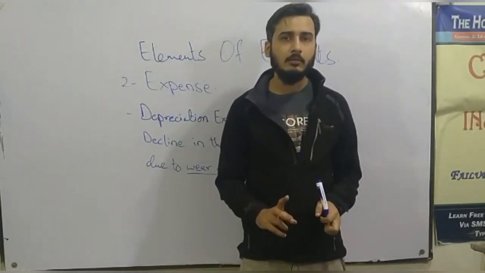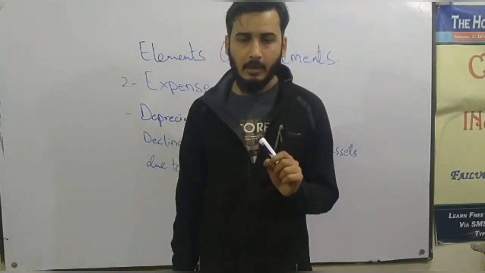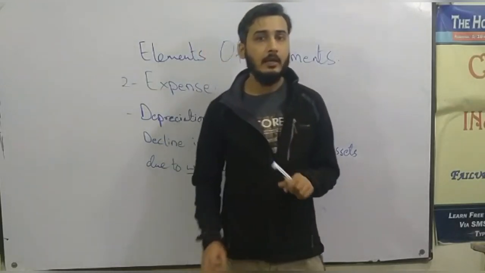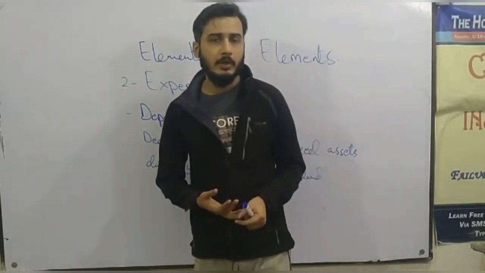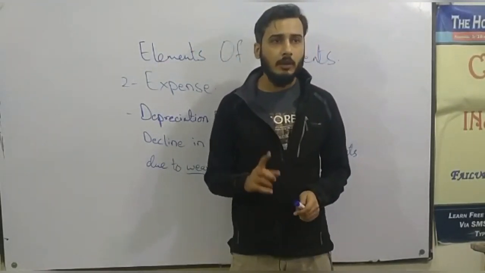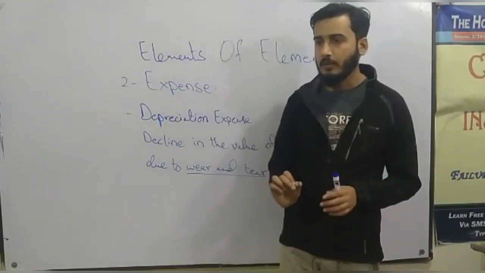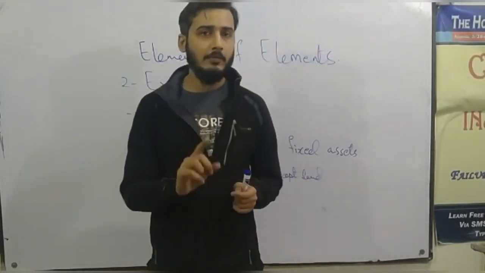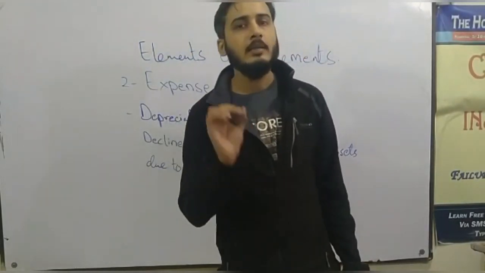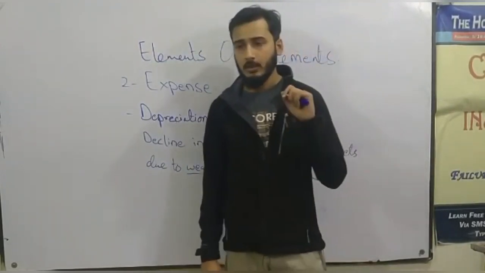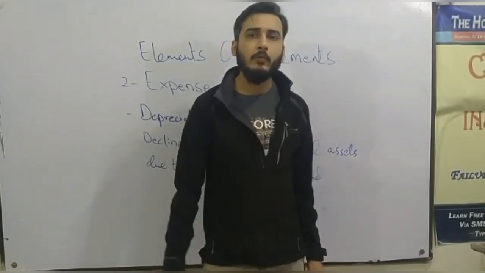Mind you guys one thing, remember one thing, that the decline in the value of anything, any asset, any fixed asset, building, plant and machinery, furniture and fixture, and equipment, because of wear and tear, because of their normal nature, if the value is being lost, that is depreciation. But if they are damaged or if they are broken out, then they are not termed as depreciation. So, hope you guys have got the idea about what is depreciation. And now we are moving forward to the third element.